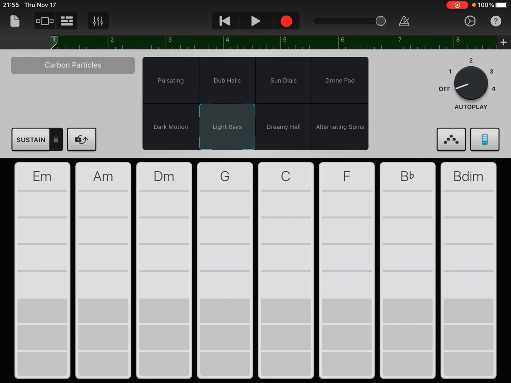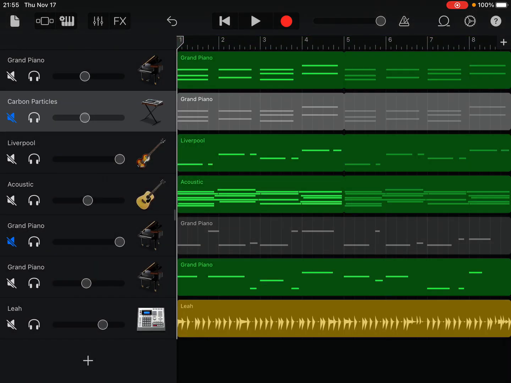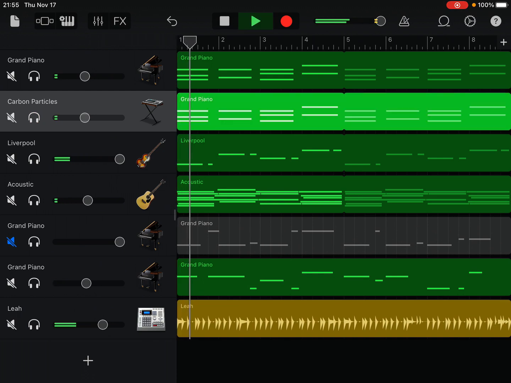I kind of like this one. It's not bad to listen to it by itself, but again, you always want to listen to it in context with everything else by going back here and asking, how does it actually sound with everything? So it sounds pretty good.